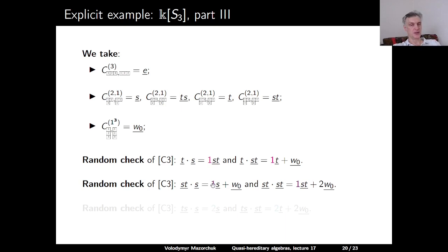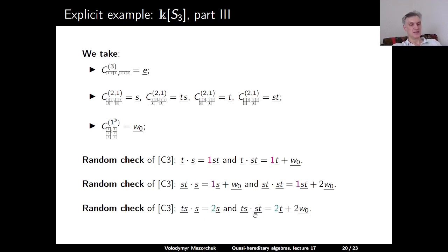We have the coefficient 1 here. ST underlined times ST underlined is ST underlined plus 2W0 underlined. We have the coefficient 1 here. Again, they correspond. And finally, TS underlined times S underlined is 2TS underlined.